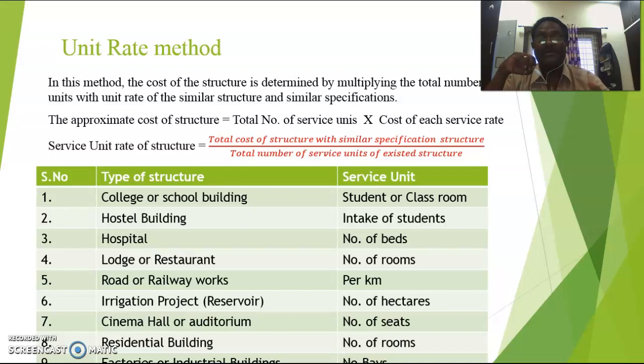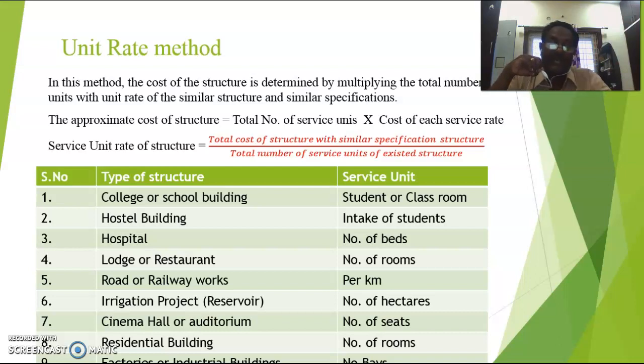Whenever you are going for a 100-bedded hospital, 100 beds means there are not just 100 beds. Along with these beds, many other rooms are also there: compounder rooms, doctor rooms, operation theatre, OPs, everything. But you take it according to the number of beds, and the other functional rooms are also available.